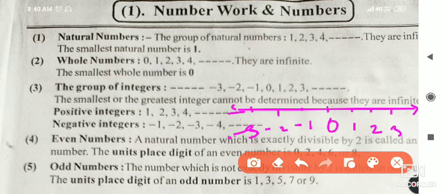All positive numbers are infinite, and all positive numbers, 0 and all negative numbers are called integers. So all the numbers which are positive, negative, and 0 are integers. The meaning of it is that all natural numbers are integers, all whole numbers are integers.